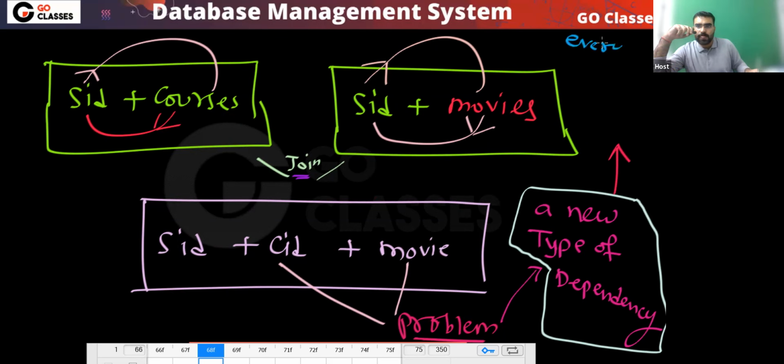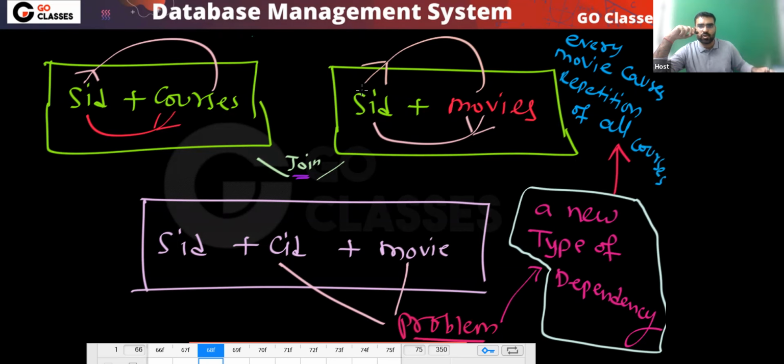Every movie causes repetition of every course, and vice versa. Yes or no? Every movie causes repetition of all courses.